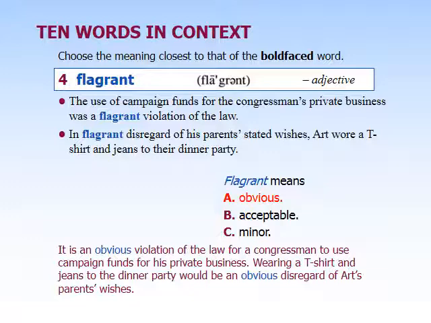But that's a different issue. Like if you're in the goalie box and you're not the goalie and you stop the ball with your hand from going in to the goal, that's a flagrant foul, and you get sent off for that. So when you're studying this word, be careful about just treating it as obvious, because it doesn't just mean obvious. It means obviously wrong. Okay?